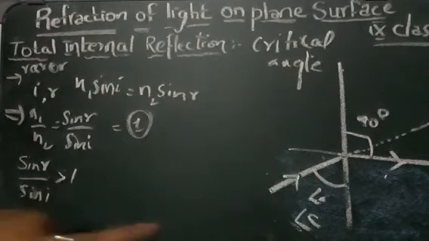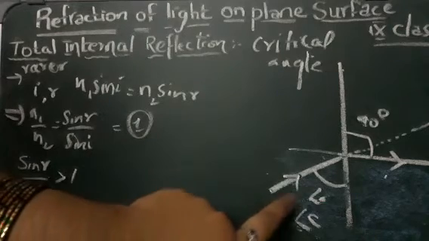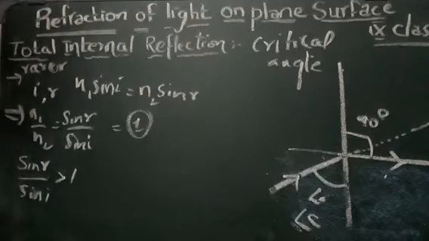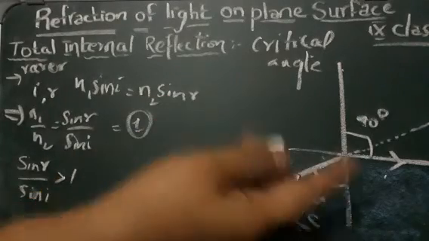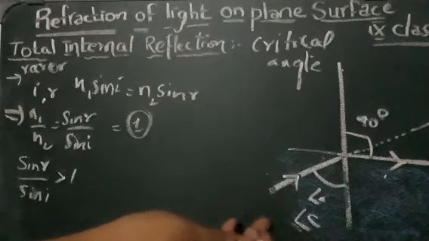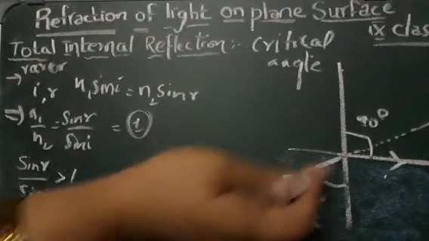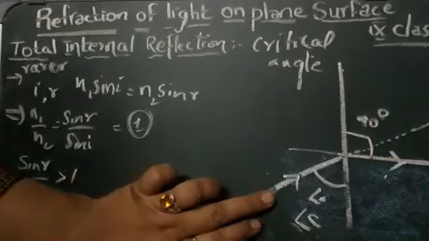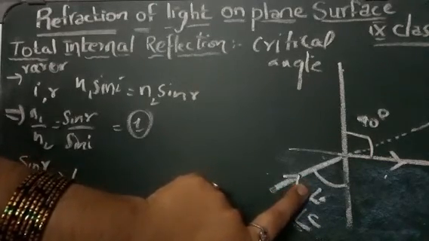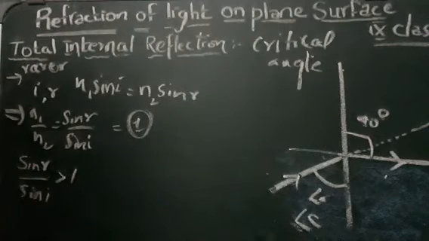As I said at the start of the class, when the ray passes from denser to rarer region, the angle of refraction is greater than the angle of incidence.